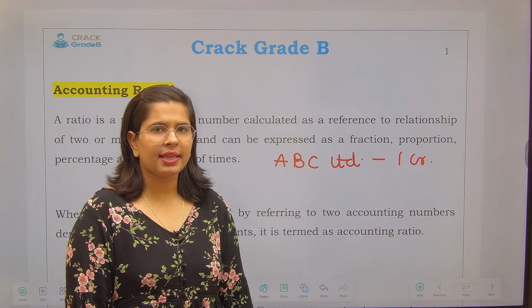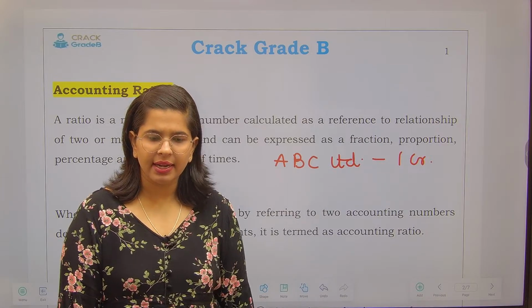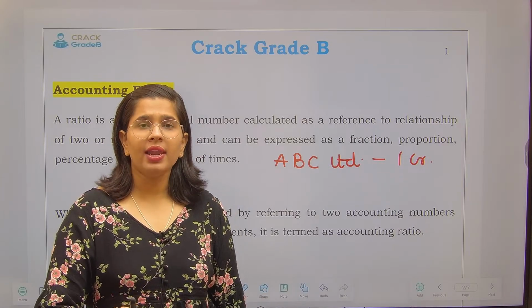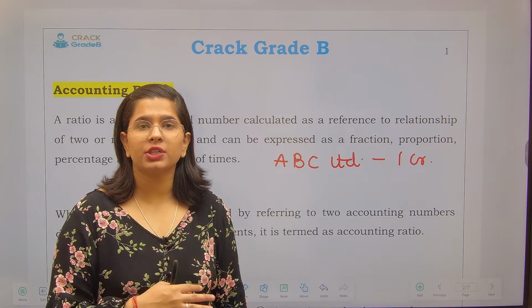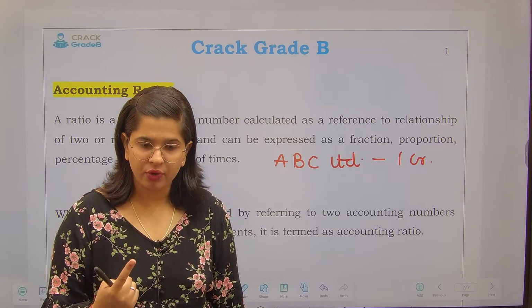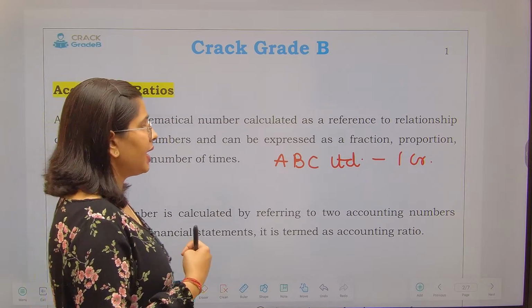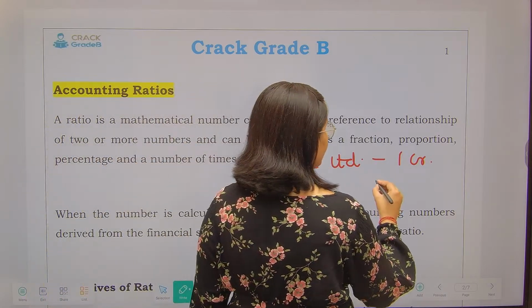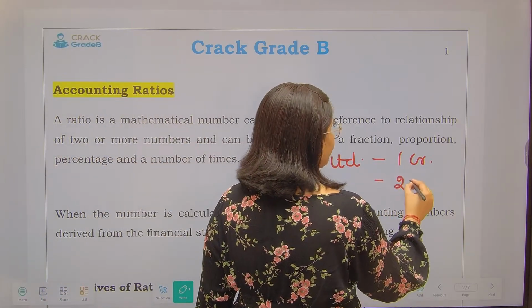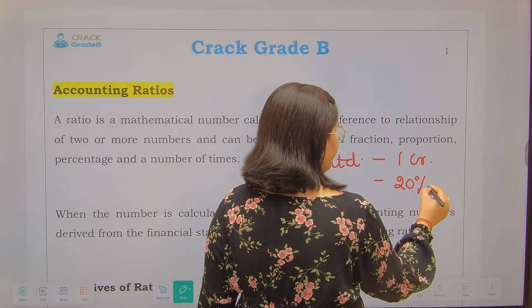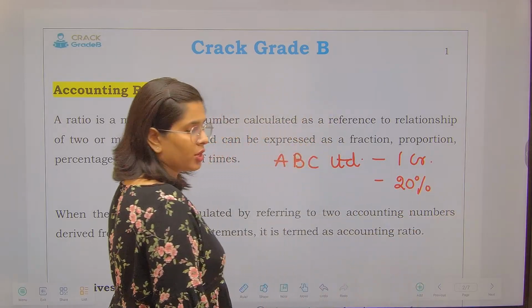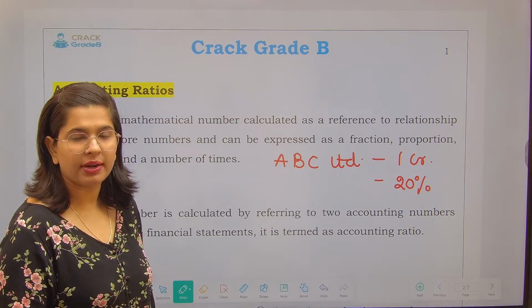One might say, okay, nice, great. But this information becomes more useful when I say that ABC Limited in the current year has made a net profit of 20%.